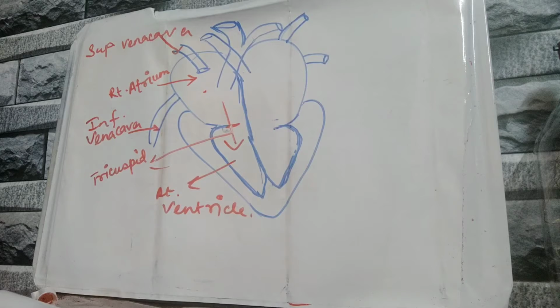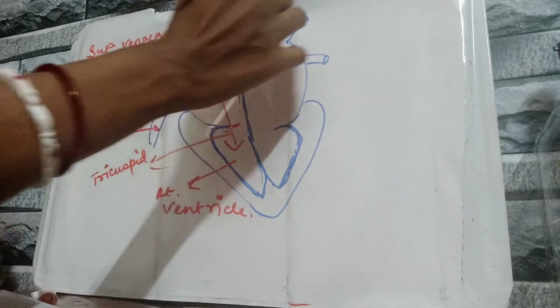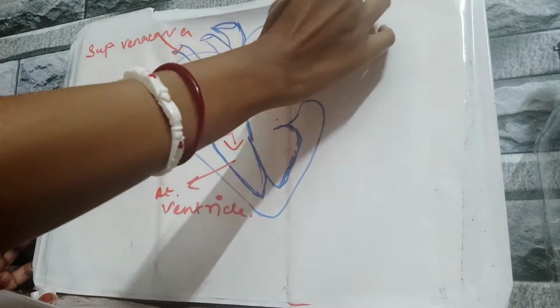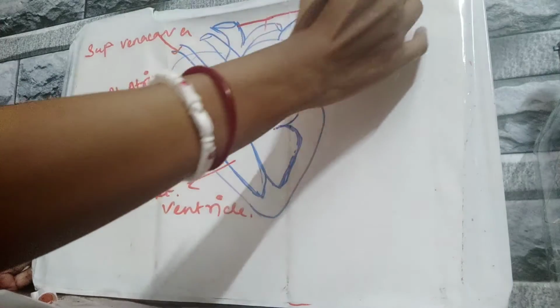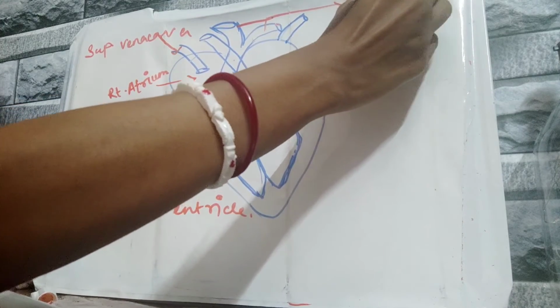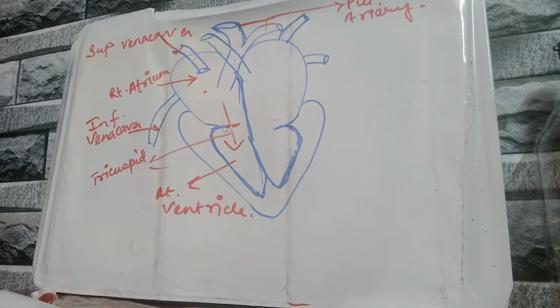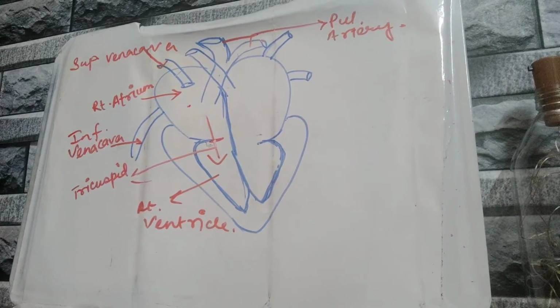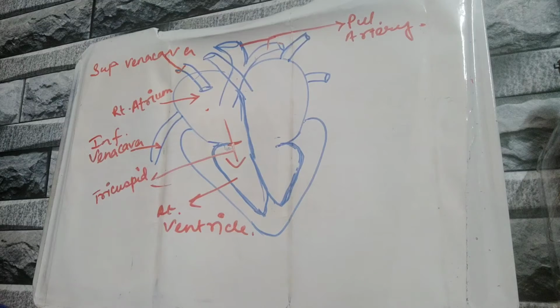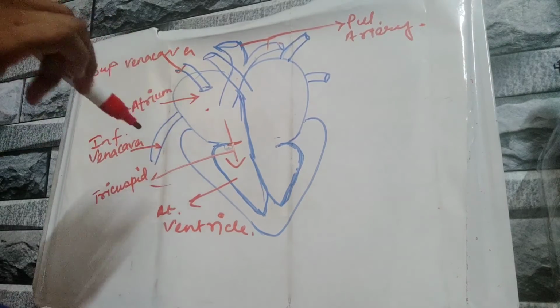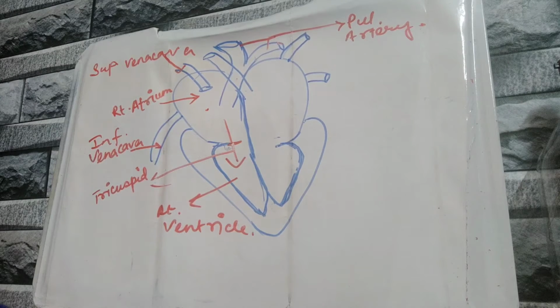Now from the right ventricle, through the pulmonary artery, these two, both of them, the pulmonary artery. Now arteries always carry oxygenated blood, but veins always carry deoxygenated blood. But this is the exception over here. Here the pulmonary artery is carrying the deoxygenated blood to the lungs for the purification of the blood, so that the blood gets oxygenated. The deoxygenated blood can release the carbon dioxide and get oxygenated.